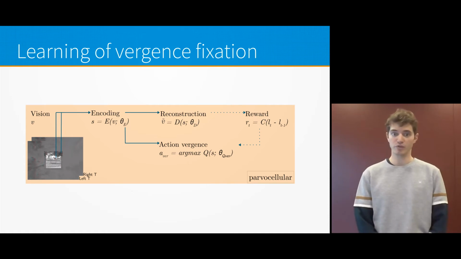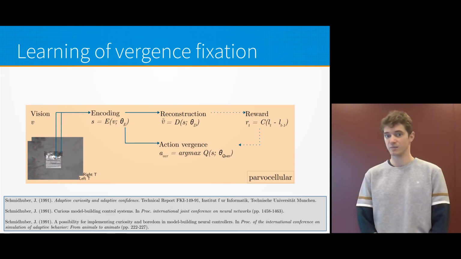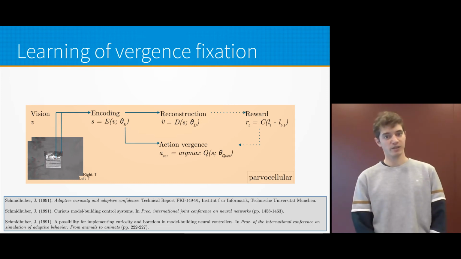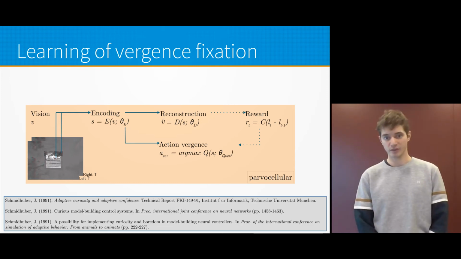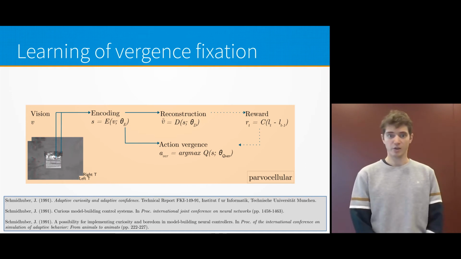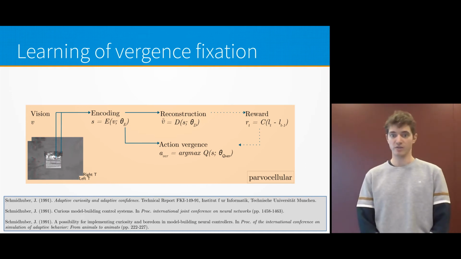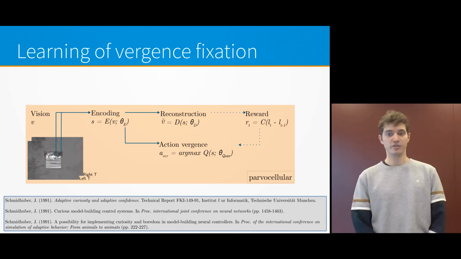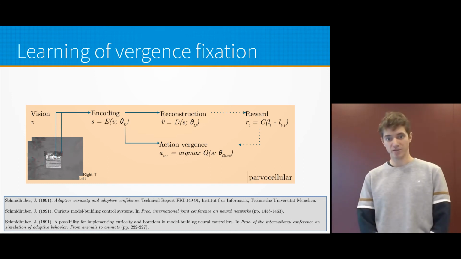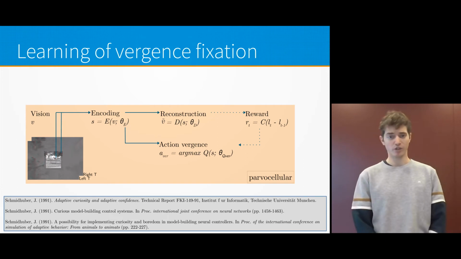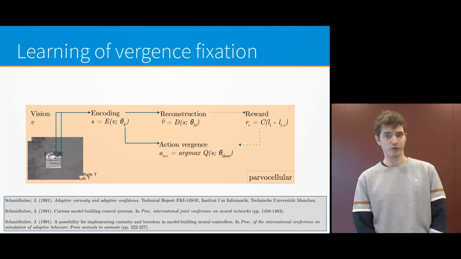Both the newly proposed reward and the older one are in many ways similar to intrinsic motivations proposed by Jürgen Schmidhuber as a model of curiosity in the early 90s. In this research, the agent learns a model of its environment as it explores the world, and the reward of the reinforcement learning algorithm is defined as the error of the prediction model. So the agent is learning to experience poorly predicted state transitions. In our approach, the model does not learn to predict the future, but simply encodes the sensory information instead.